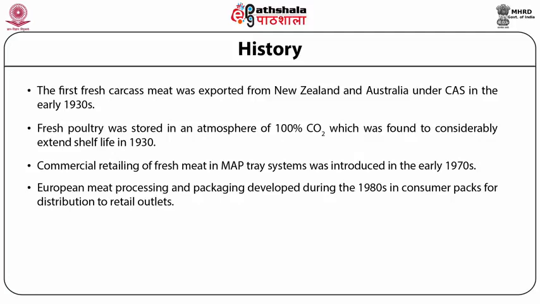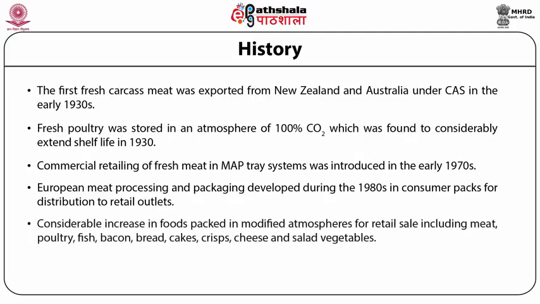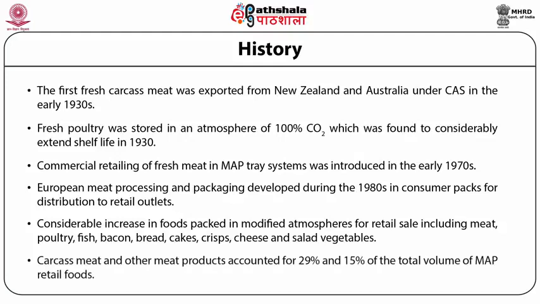In the past few years, there has been a considerable increase in the range of foods packed in modified atmospheres for retail sale, including meat, poultry, fish, bacon, bread, cakes, crisps, cheese, and salad vegetables. Carcass meat and cooked meat and meat products accounted for 29% and 15% of the total volume of MAP retail foods.